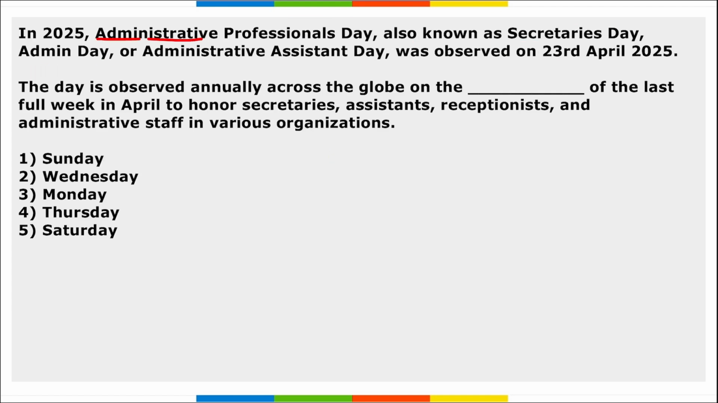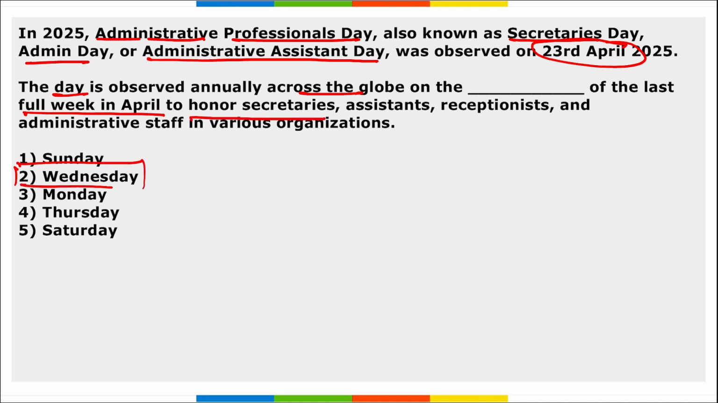Then next is Administrative Professionals Day, or Secretaries Day, Admin Day or Administrative Assistant Day, observed on 23rd of April. The question is, this day is observed annually across the globe on the Wednesday of the last full week of April to honor the secretaries. Right, that is the last Wednesday we observe this day.